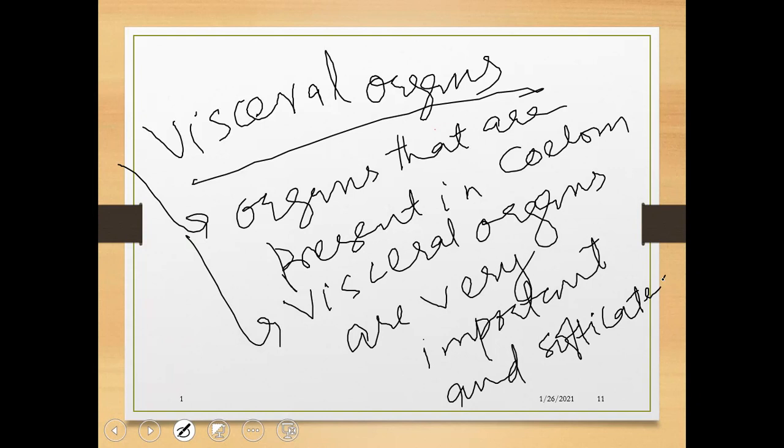When we cut the fish, or cut the cock or hen, internally there is a presence of a bunch of organs. That bunch of sophisticated organs is known as viscera.